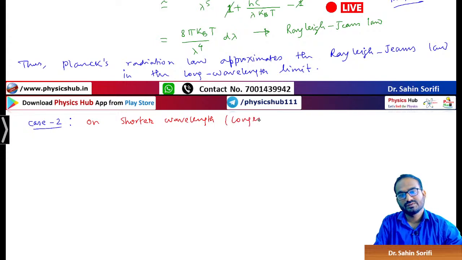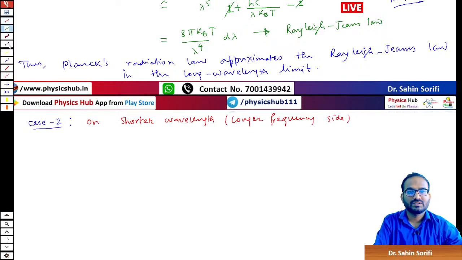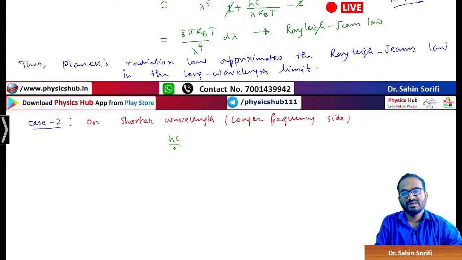Higher frequency side. So when it is shorter, lambda is small, so this term becomes greater. hc by lambda kt becomes much greater than 1.